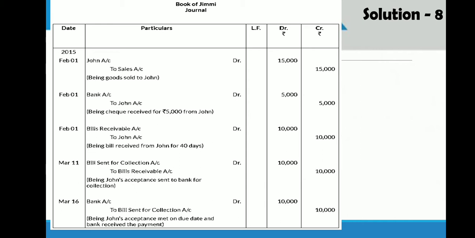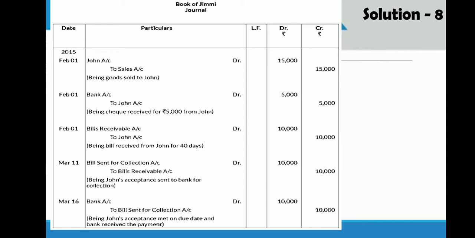Okay, on the same day for the remaining 10,000 rupees, bill is drawn. So bills receivable account debit to John 10,000 rupees. On this date, John has accepted the bill. So we have written the entry bills receivable account debit to John account.